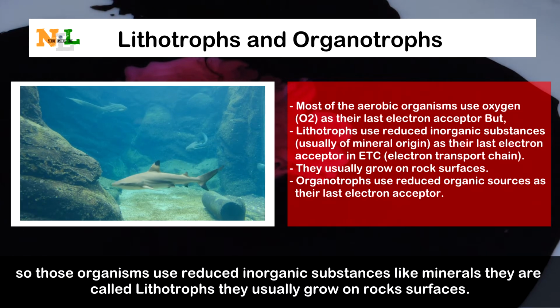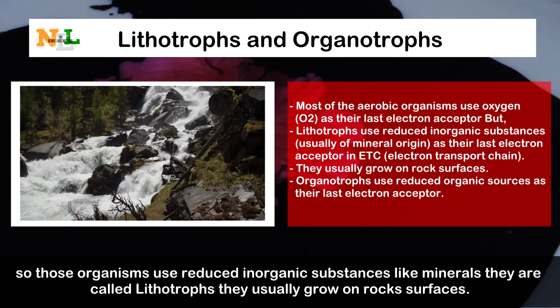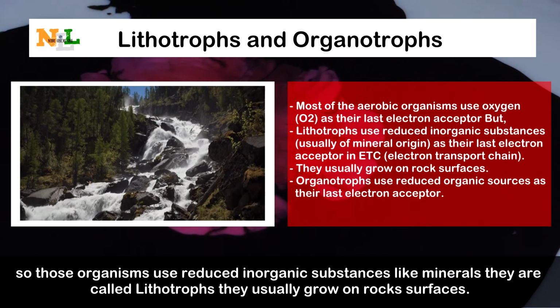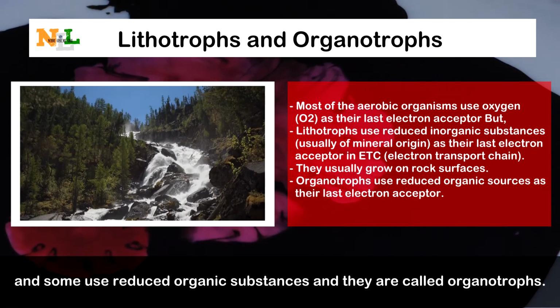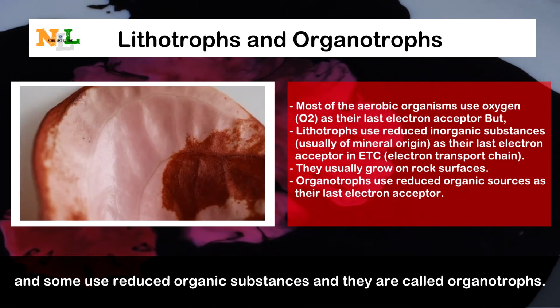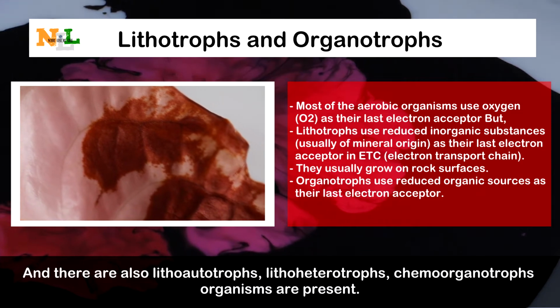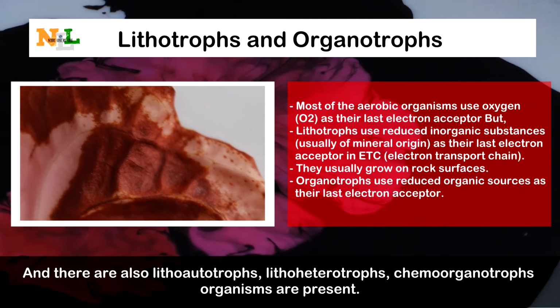So those organisms use reduced inorganic substances like minerals. They are called lithotrophs and they usually grow on rock surfaces, and some others use reduced organic substances. They are called organotrophs. And yes, there are also lithoautotrophs, lithoheterotrophs, and chemoorganotrophs.